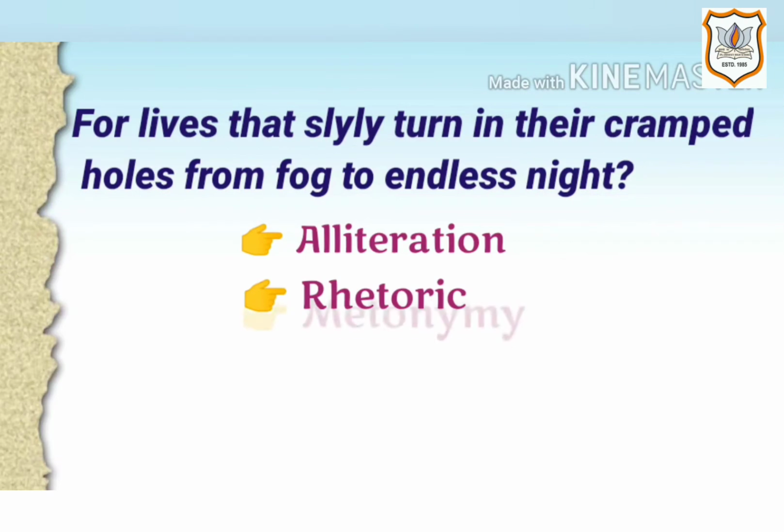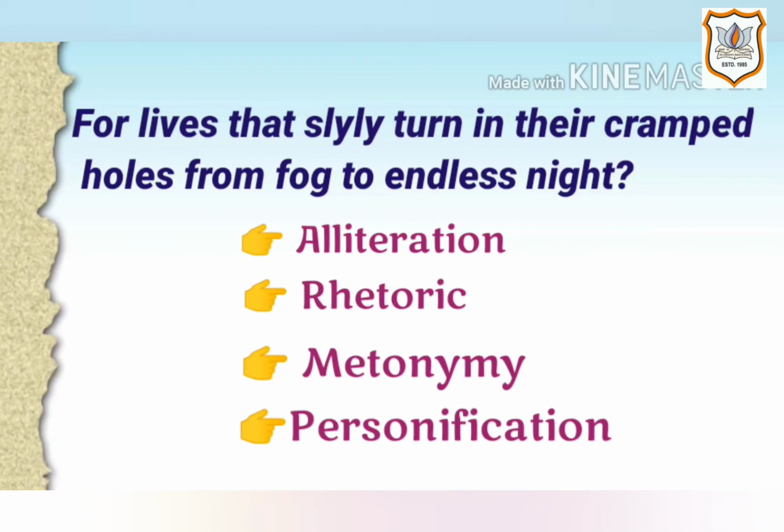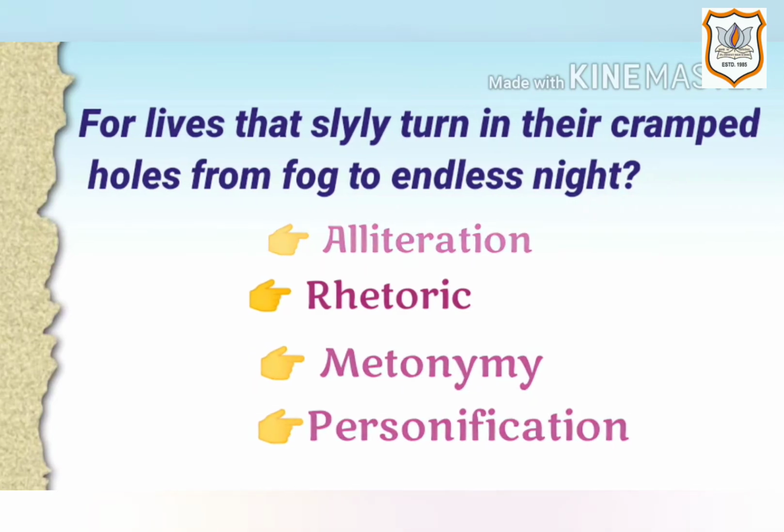Another figure of speech here is metonymy because the words cramped holes represent the homes in the slums, and fog to endless night represents sad conditions. Another figure of speech here is personification because inanimate lives are given the human quality of being sly.